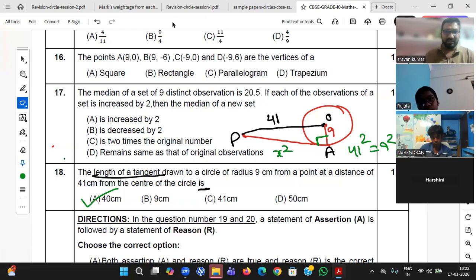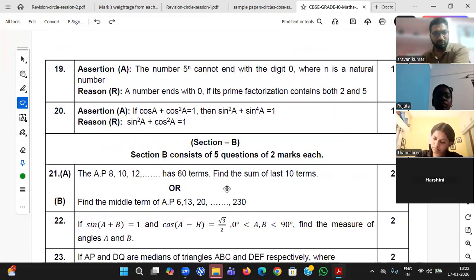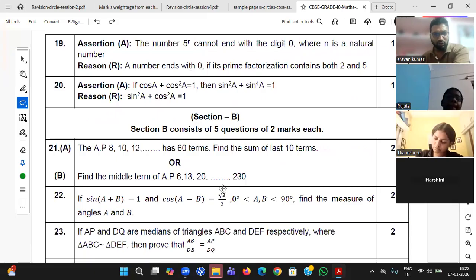Okay. Tanushri, understood, beta? Yes, sir. Okay, so some students might have taken this as 41. You see, some tricky English has been used. So he has given from the center to the point as 41.